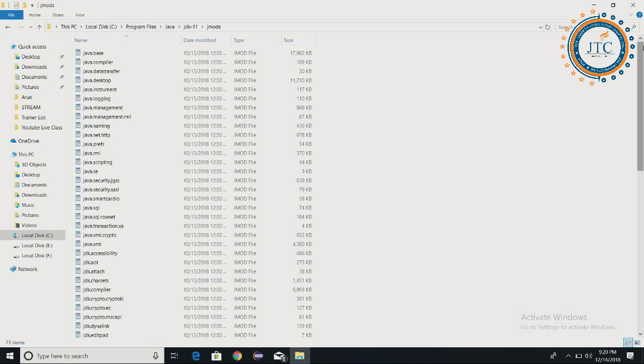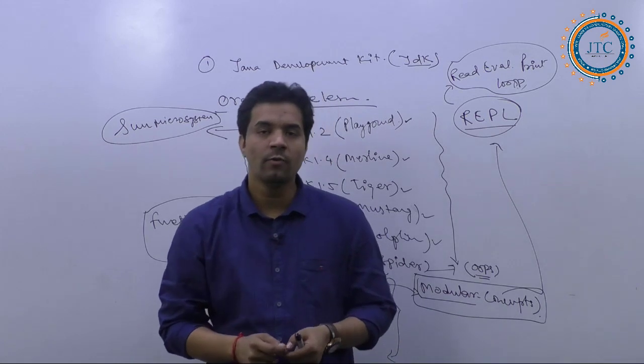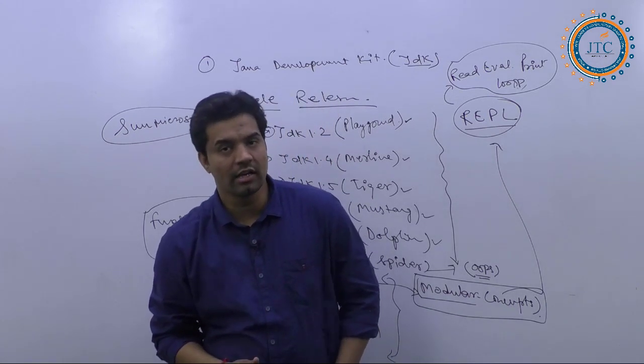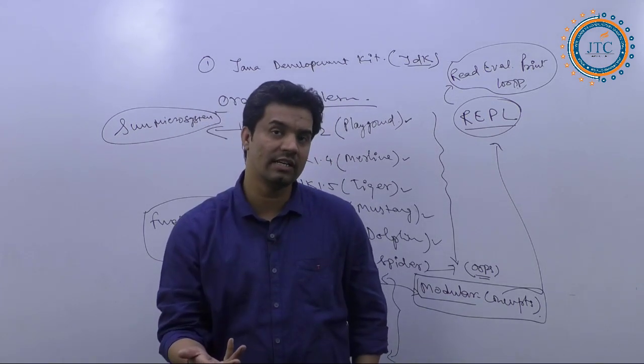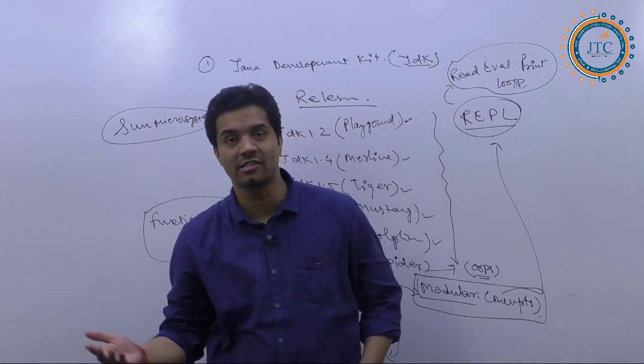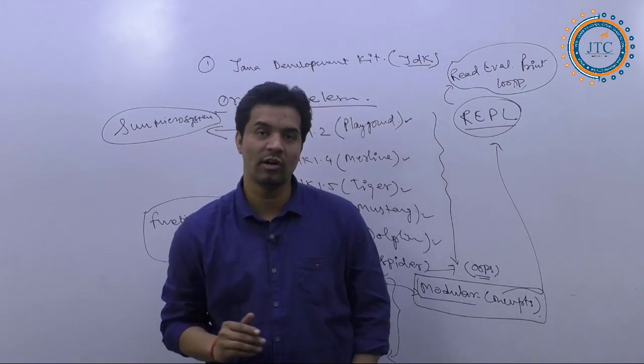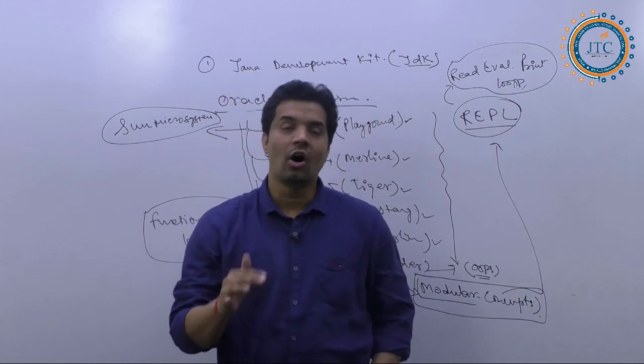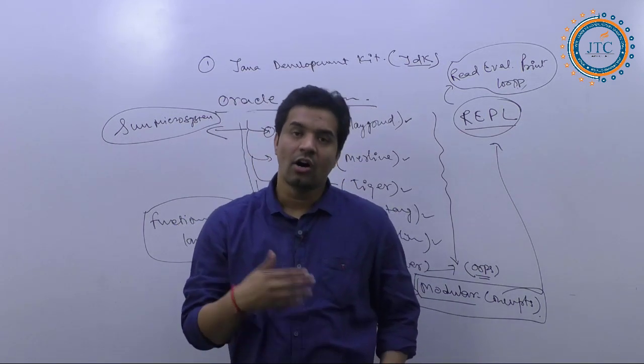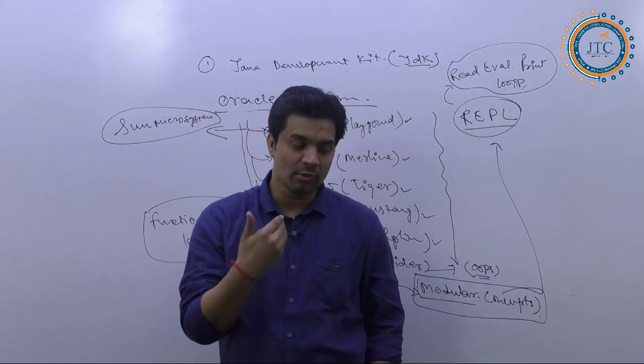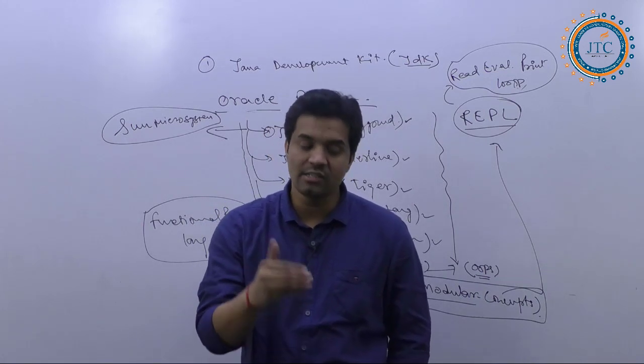I have just introduced you to the JDK, and I have shown you that the previous JDK is not there anymore. This is a different kind of JDK. Only the name is the same; other than the name, all the internal functionality and working processes have been changed.